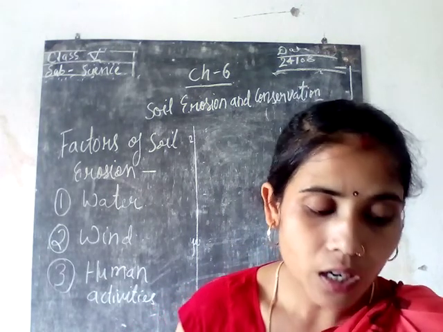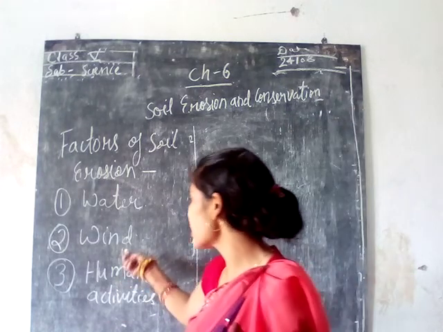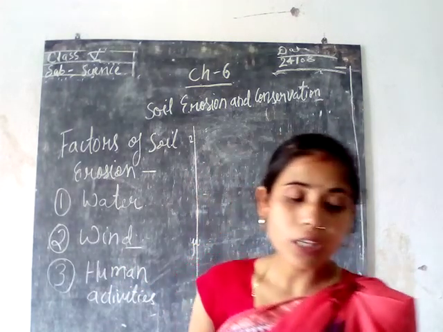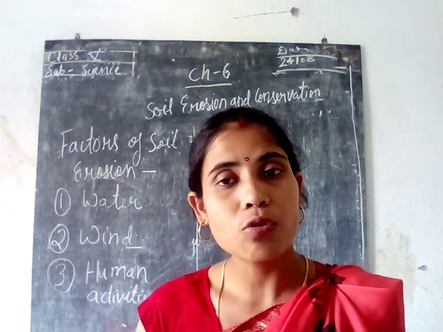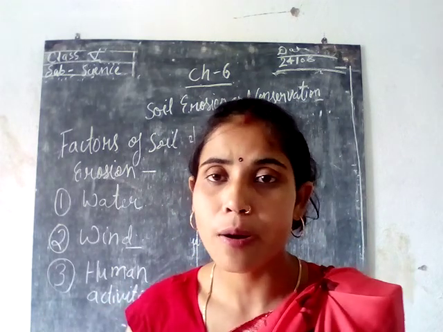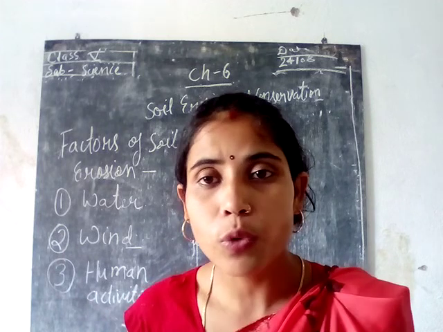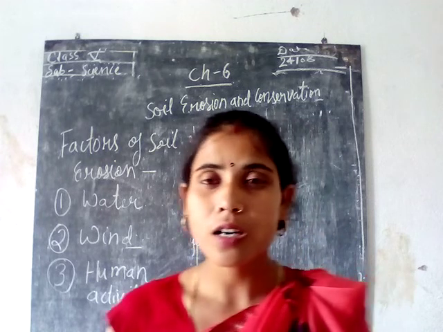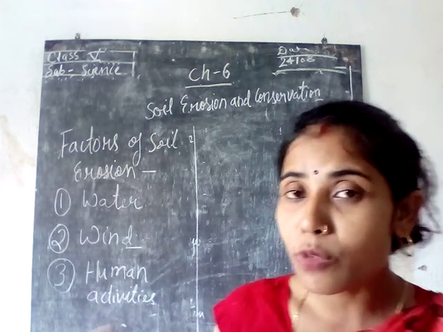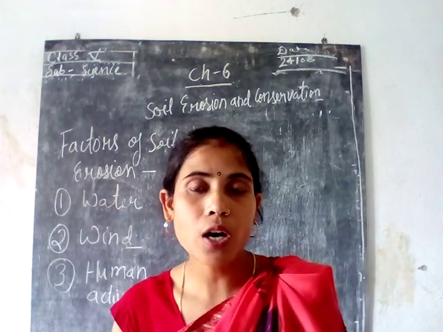Next is wind, the second factor. Wind causes erosion in this way. When a large amount of wind, with heavy pressure, blows during the dry season, it removes the first layer of the soil.